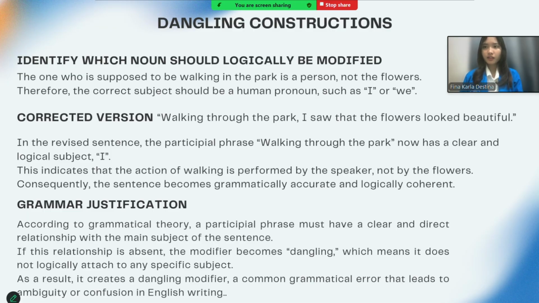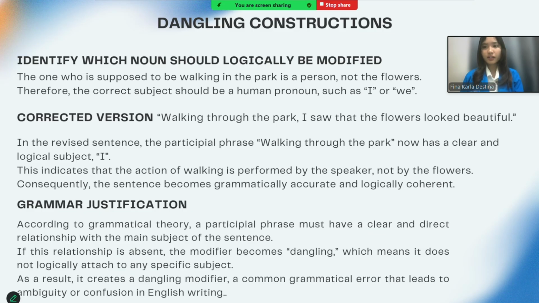And then identify which noun should logically be modified. The one who is supposed to be walking in the park is a person, not the flowers. Therefore, the correct subject should be a human pronoun such as I or we. And the correct version is: "Walking through the park, I saw the flowers looking beautiful."